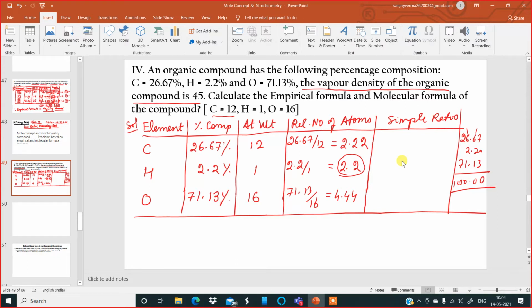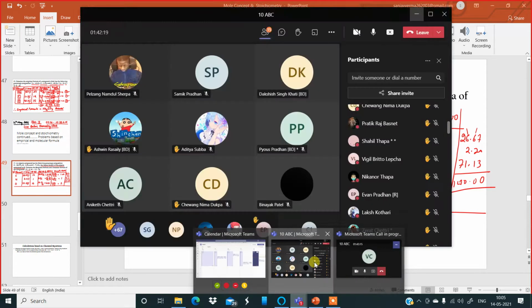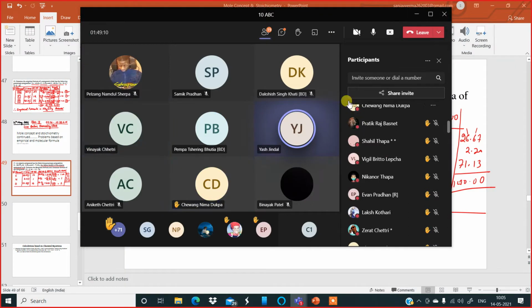Now divide the relative number of atoms by the smallest number. 2.22 divided by 2.2 comes to 1. Again 2.22 is 1 again. And 4.44 is 2. Is it okay? Yes, sir. Very good.